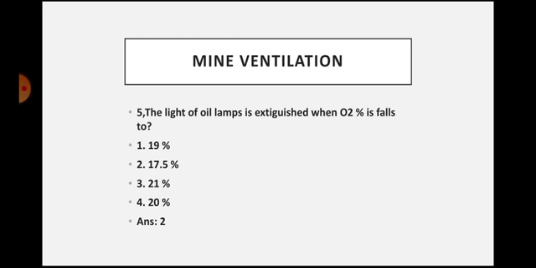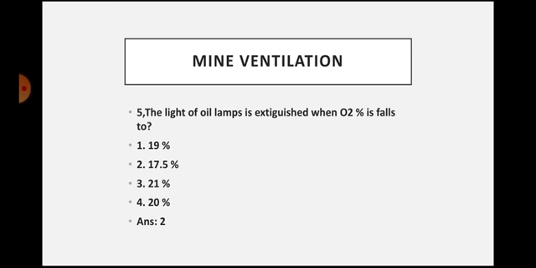For example, assume the intake air has 21% oxygen. If there is a 1% reduction in oxygen, then, as discussed, 30% of the light will be gone.